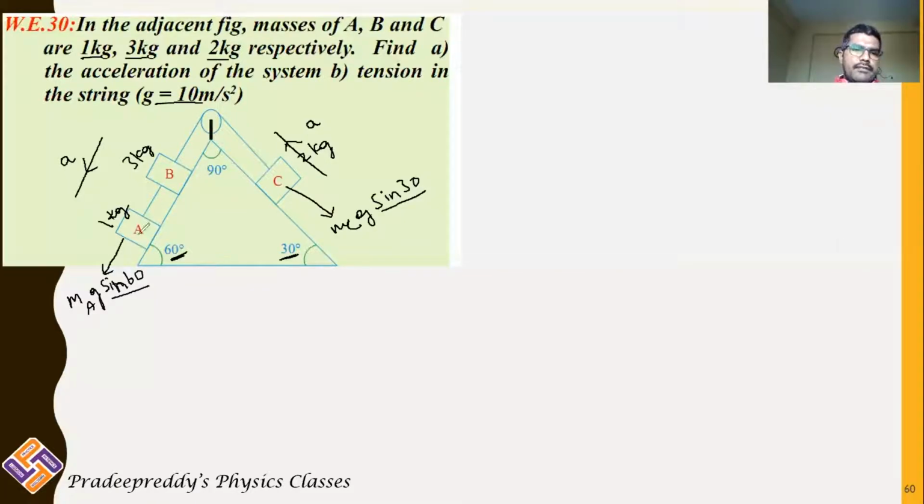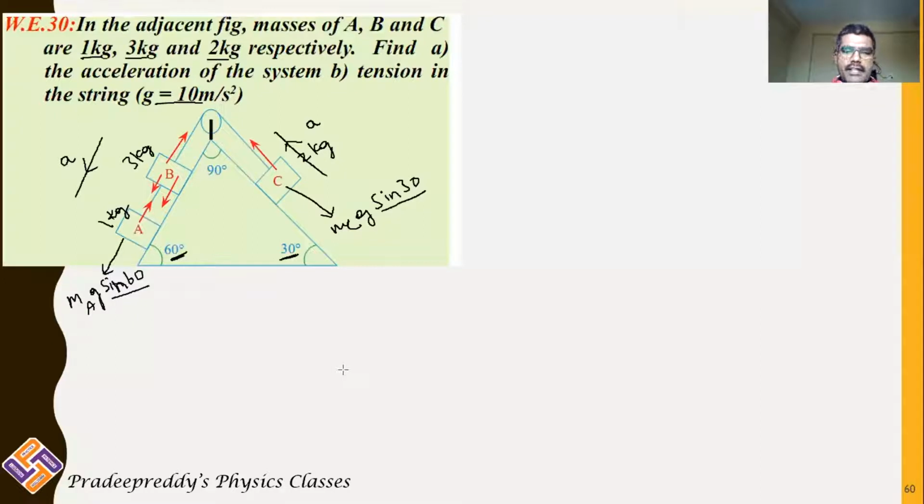Upon A, you have one force which is acting in downward direction, mg sine 60, and there is another force which is acting in upward direction, that is tension. Okay, and upon B, there is gravitational force component which is acting in downward direction. Along with that, there is tension in the string in downward direction. Along with that, there is upward force tension T. Right. Next, on C, there is downward force mg sine theta, which is a component of gravitational force, and upward there is tension T.